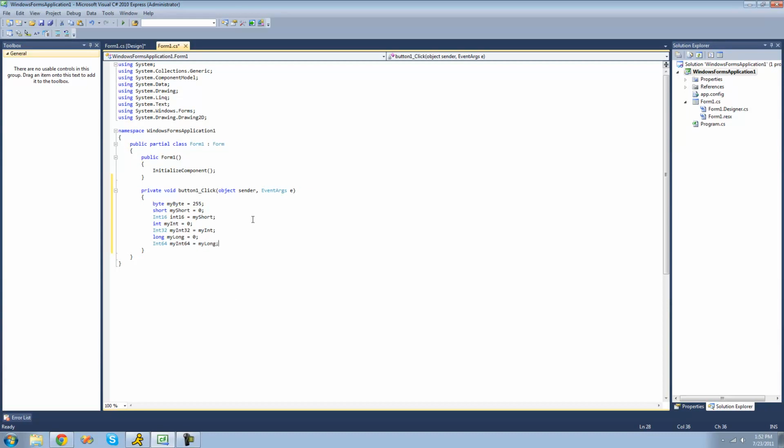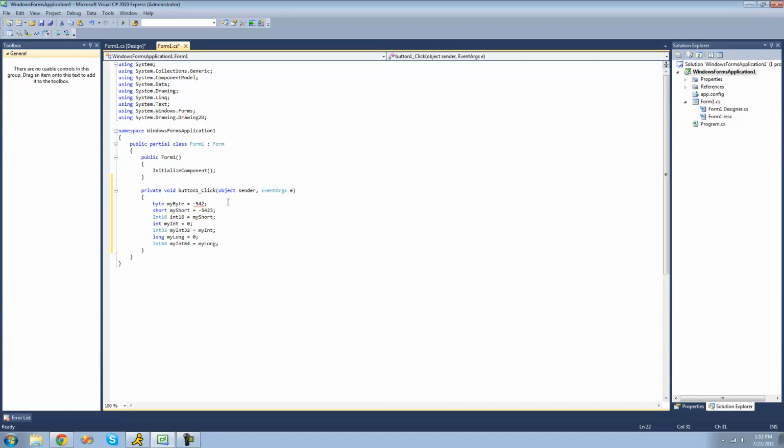Alright, so up until now, all we've learned is signed integers. And signed integers means we can set them equal to both negative and positive numbers. So since these are all signed right here, we can set any one of these equal to a negative number. So if we want to set this equal to negative whatever that is, then we can set this byte equal to anything, right?